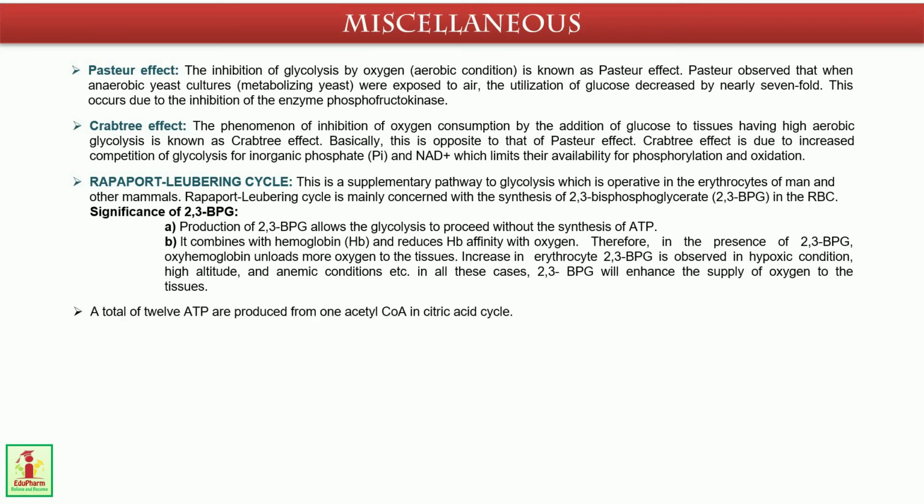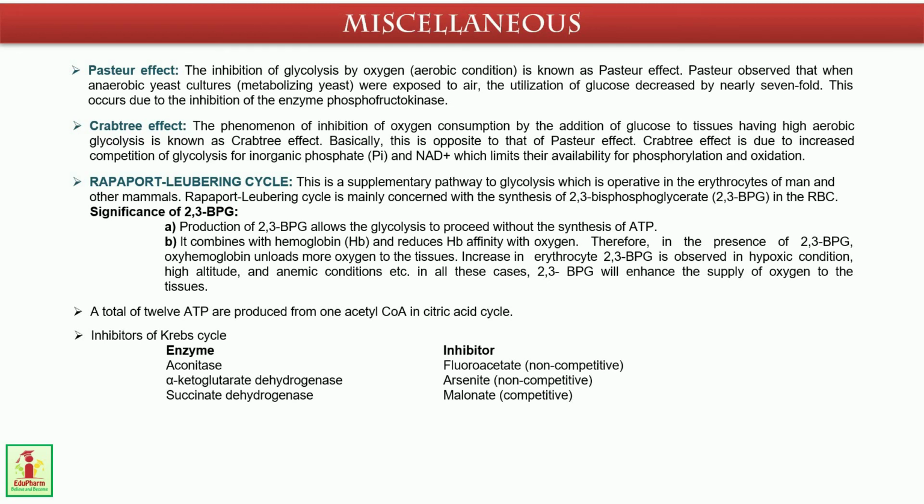Now next, a total of 12 ATP are produced from one acetyl CoA in the citric acid cycle. Now some inhibitors of the Krebs cycle. For the enzyme aconitase, the inhibitor is fluoroacetate, which is non-competitive in nature. For alpha ketoglutarate dehydrogenase, the inhibitor is arsenite, which is again non-competitive in nature. Then for succinate dehydrogenase, the inhibitor is malonate, which is competitive in nature. So these points are important from the exam point of view. And finally, 1 ATP has a high energy bond equivalent to 30.5 kilojoules.